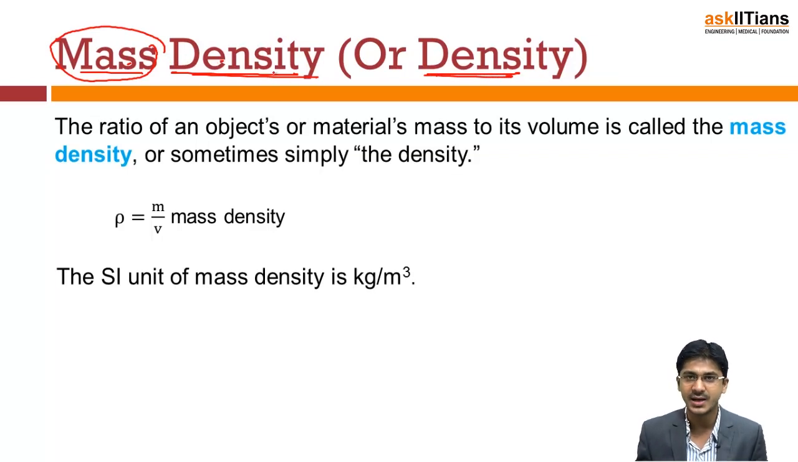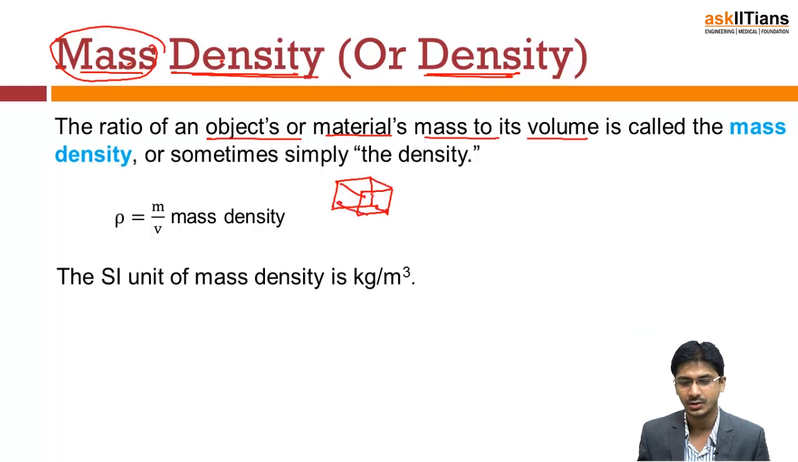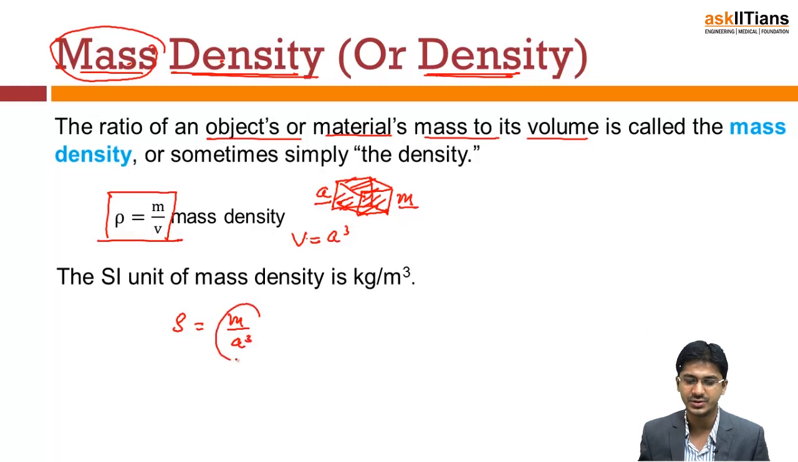It means density is the mass with respect to volume. So we will see what exactly it is. It is the ratio of an object's or material's mass to its volume. Suppose this is an object, a cube like this. It will have some mass. Suppose its mass is m. Since this is a cube of side a, its volume is a cube. So density is mass by volume, which means the density of this will be m by a cube.